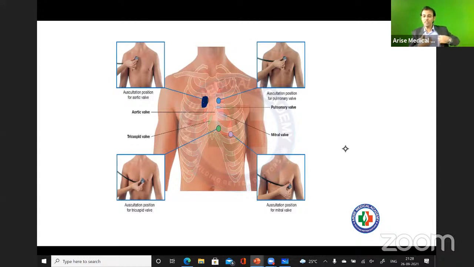And after that, you touch your left clavicle, mid-clavicular line, you go into the fifth intercostal space. Ideally it is said that just above the nipple, there you are going to have the mitral valve.